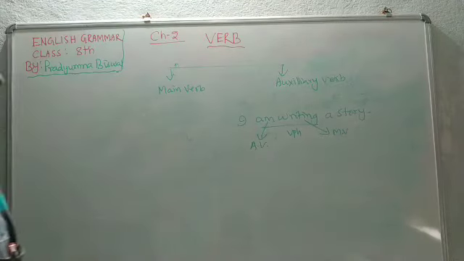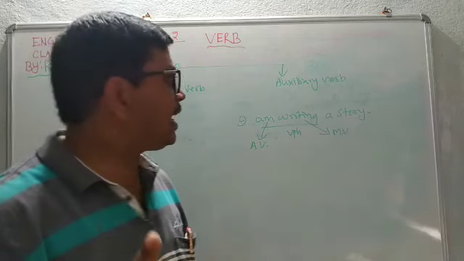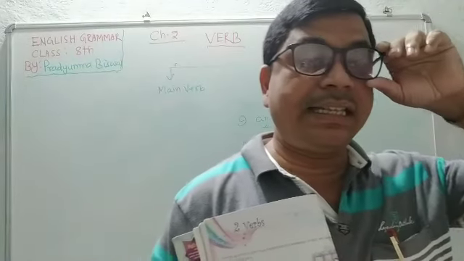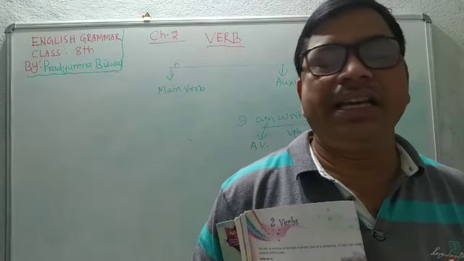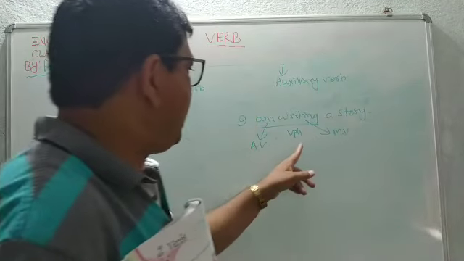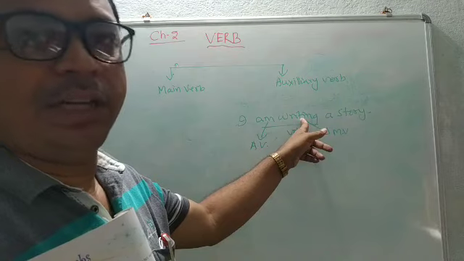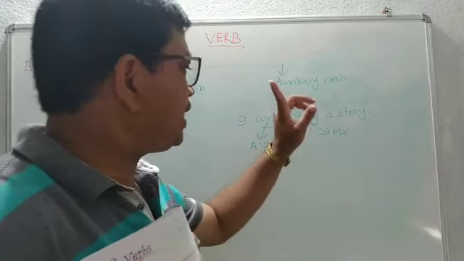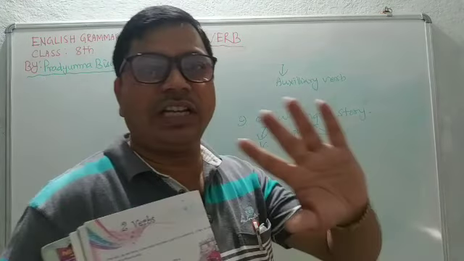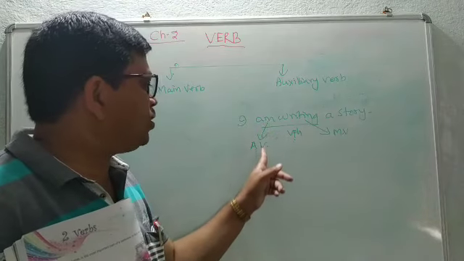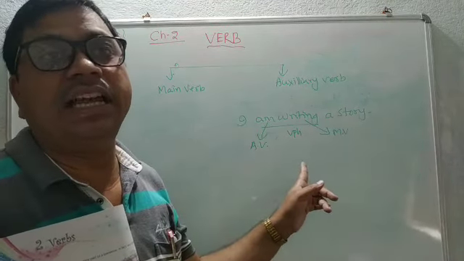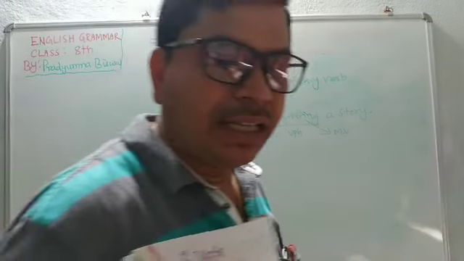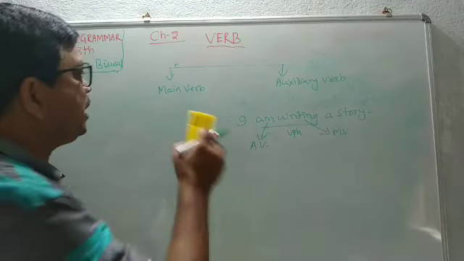Okay. So what is auxiliary verb? What is main verb? The verb which has a dictionary meaning or lexical meaning is called main verb. Like write. If you look up the dictionary, you will get the meaning of write. On the other hand, the verb which has no lexical meaning or dictionary meaning is called auxiliary verb, like am. Are you clear about the main verb and auxiliary verb? Then come to the point about the auxiliary verb.